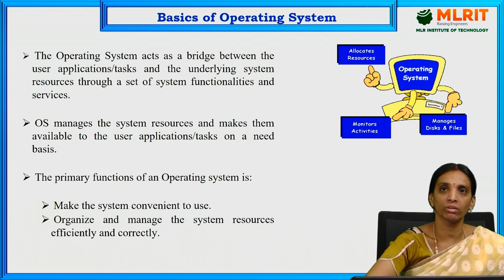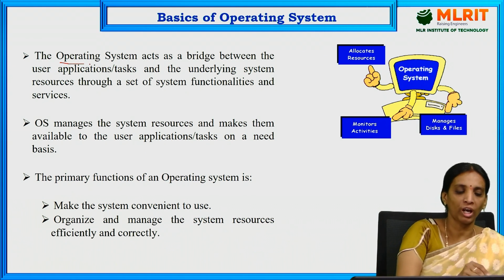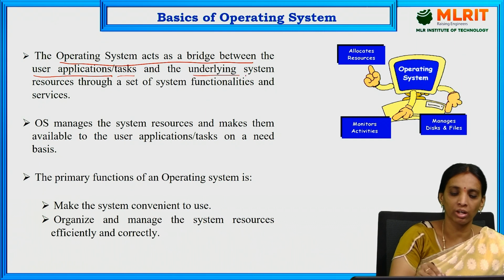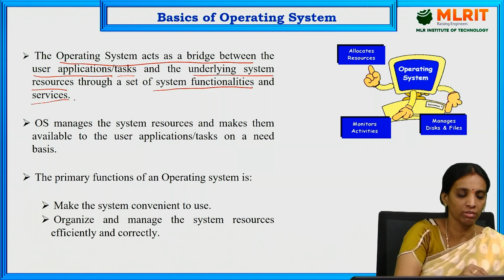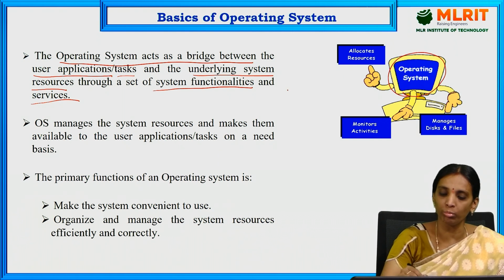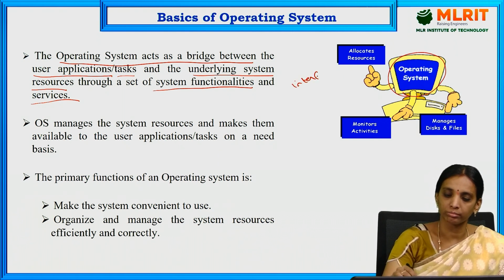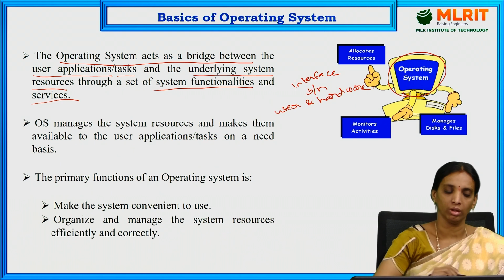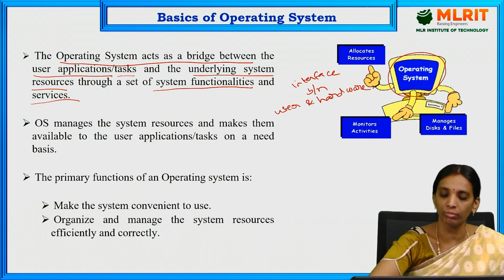Basics of operating systems. Operating system acts as a bridge between user application tasks and the underlying system resources through a set of system functionalities and services. Here the operating system is acting as an interface between user and hardware. How can it act as an interface between user and hardware?